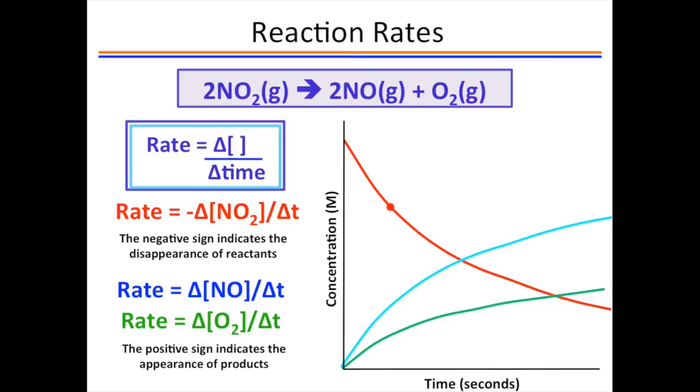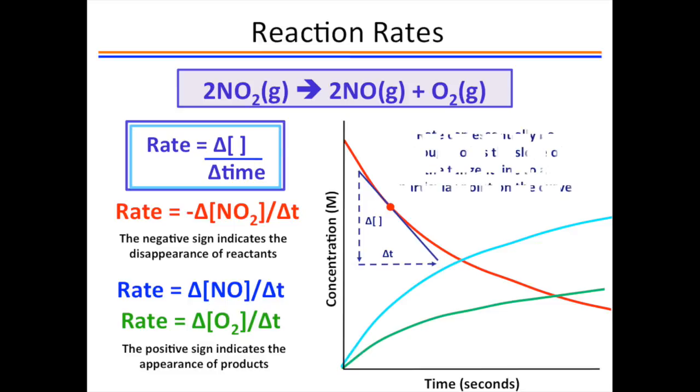As reactions proceed, their rate of reaction changes, but we can think of the rate at any specific point in the reaction. To compute a rate, we draw a tangent line to a point on the curve. The slope of that tangent line is then the rate of the reaction. Slopes of tangent lines are expressed as rise over run, or change in concentration divided by change in time.